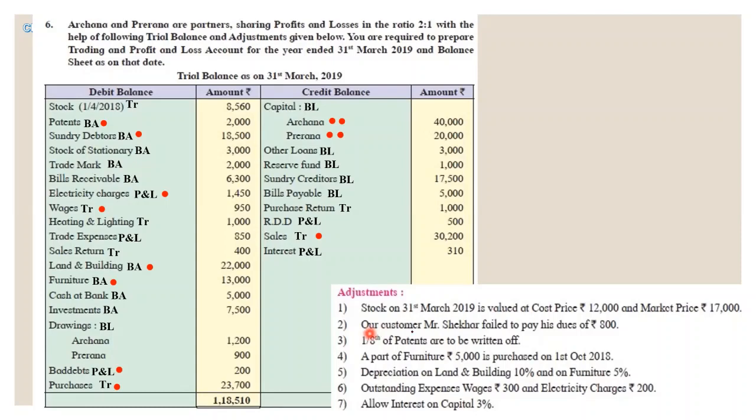Second point, our customer Mr. Shekhar failed to pay his due of rupees 800. So a customer had failed to make a payment, so this 800 will be considered as bad debt. For bad debt, I made a mark on sundry debtors and another mark on bad debts.